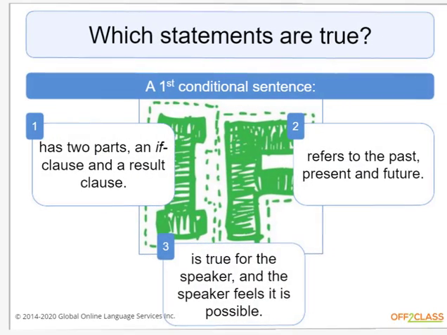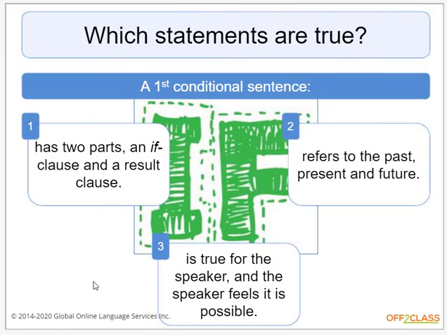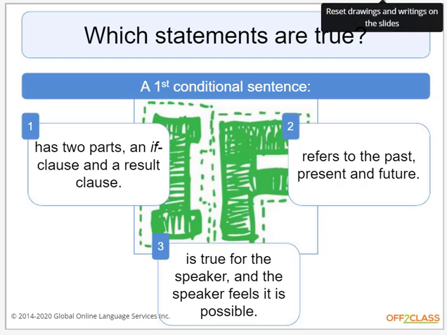Let's keep going. So here's another concept check to review if these are first conditionals. So which statements are true? Right? A first conditional statement has two parts, an if clause and a result clause. Refers to the past, present, and future, and is true for the speaker and the speaker feels it's possible. So what we're conducting is to see which of these is true, which ones are false. Right? So get a pen. Is this correct?